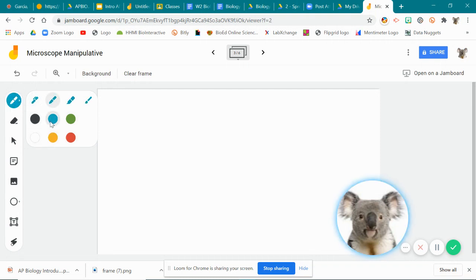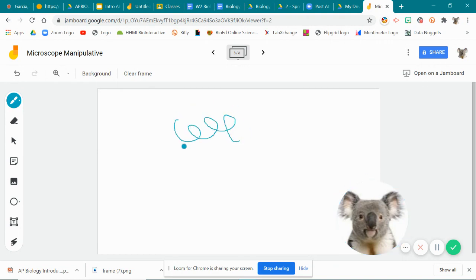If you wanted to use either pen or marker, obviously this is about the thickness of it, and then you can just go on there and write, and it'll save anything for you. This is great if you wanted the kids to draw something, or you can have them point to something. There is an eraser tab, so it works like a whiteboard feature in that sense.